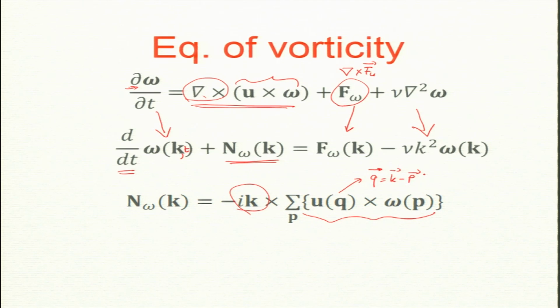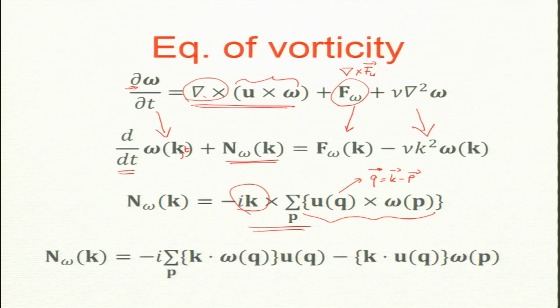So, this is the equation for N_omega. It is a convolution, not just a product of u and omega. Now, this can again be simplified using A cross B cross C. If I follow the same logic, I get N_omega as k dot omega_q, this one, and u_q, and k dot u_q omega_p. So, this object has two terms.